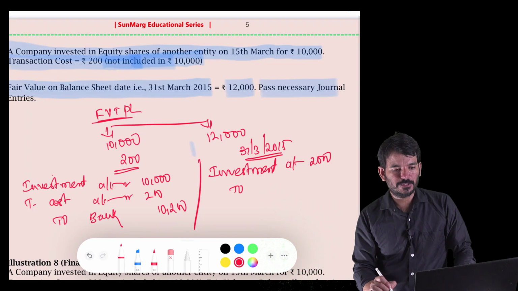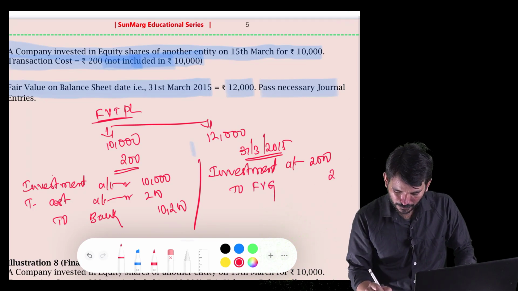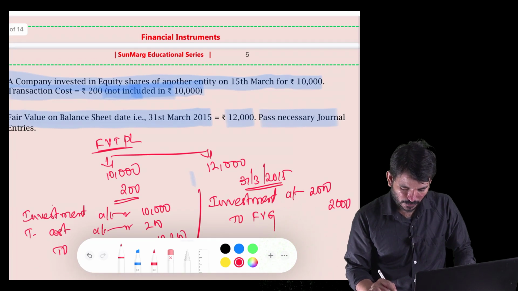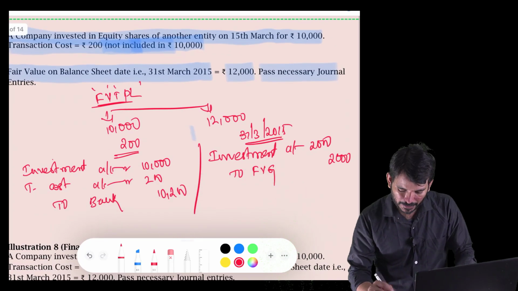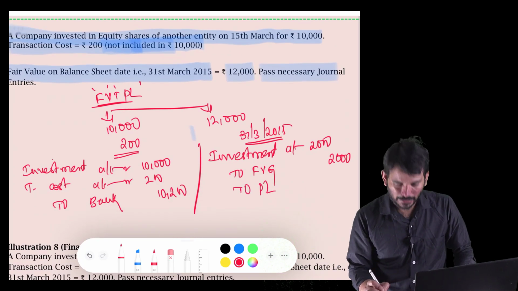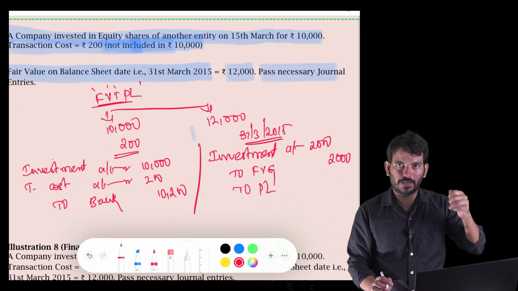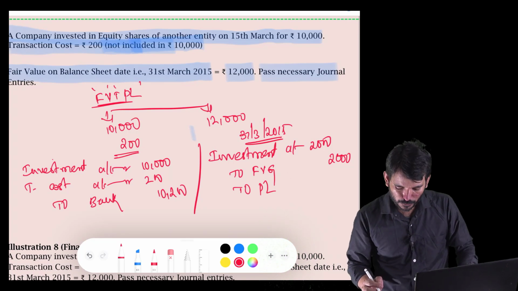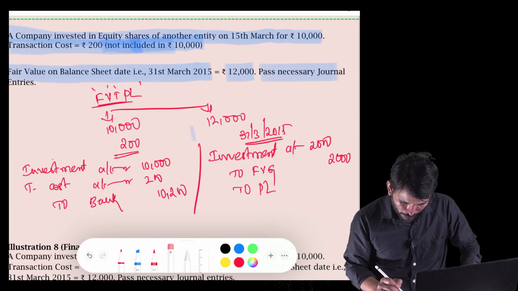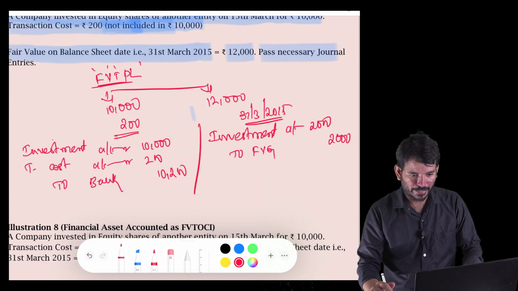There is a fair value change of 2,000 rupees. So fair value gain 2,000. Sir, what are we doing? We are doing fair value through P&L. So I could have simply written P&L. The answer would have been the same. But to have better clarity of how the entries are being moved to the P&L, we will write first to fair value gain account, and from fair value gain account we will transfer to P&L.